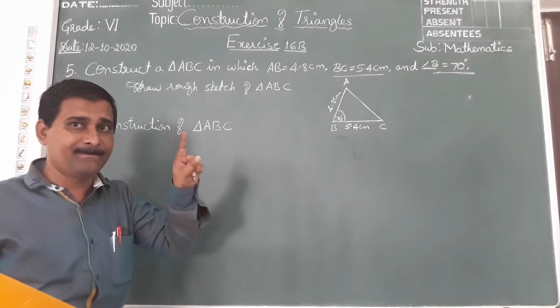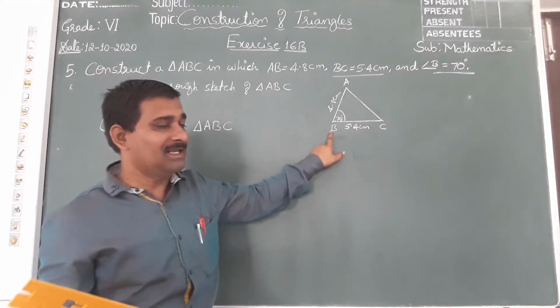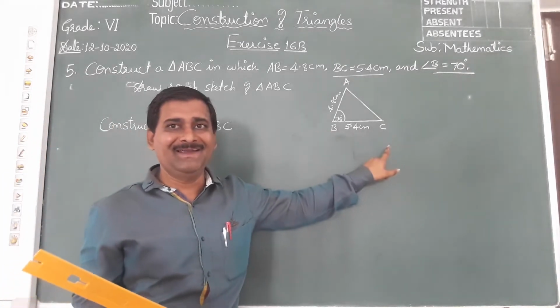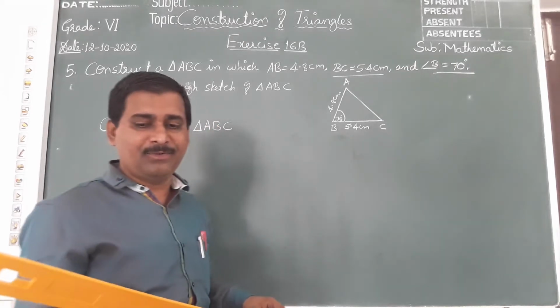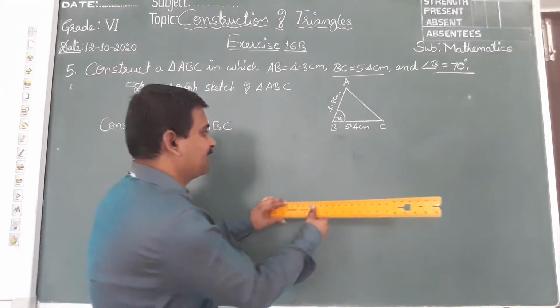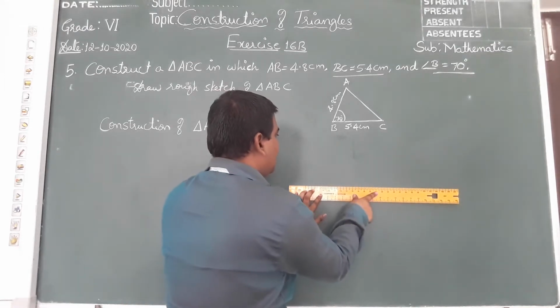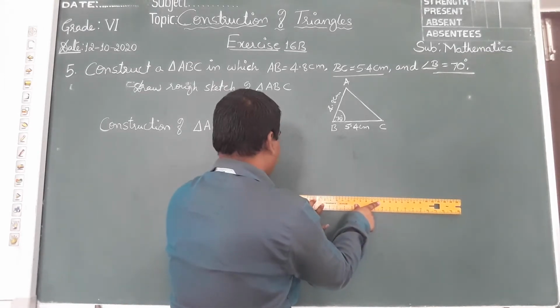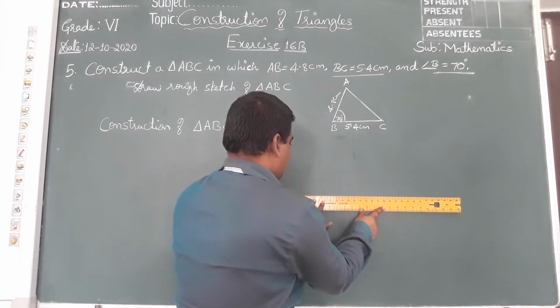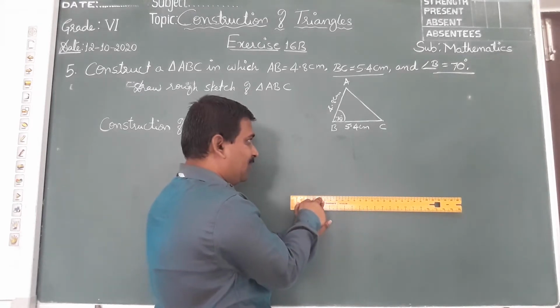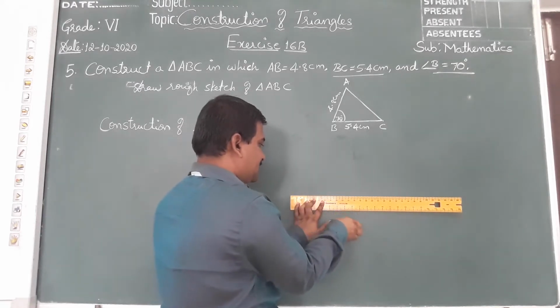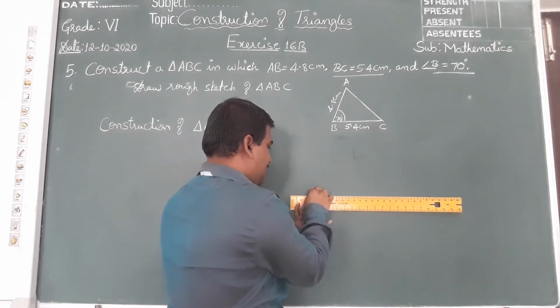First step, draw line segment BC which is equal to 5.4 centimeters. I will start. Draw line segment BC equal to 5.4 centimeters.